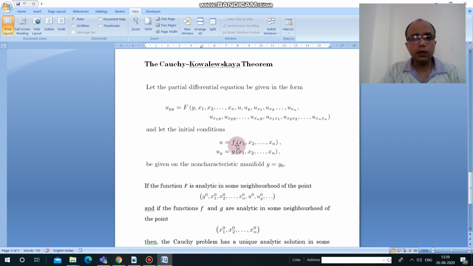The initial conditions are u and u_y, given in terms of f and g. These initial conditions are given on the non-characteristic manifold y equal to y0. Non-characteristic means this is different from the characteristic equation. Clear? So this is basically the problem with these initial conditions.